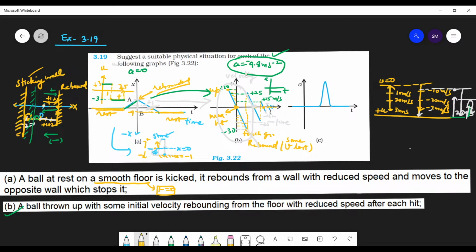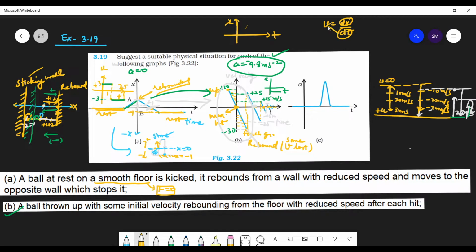But if you want to draw the x-t graph of this graph, the slope of the x-t graph will be this graph, and here you can see the slope is changing, right? What is the formula for velocity? Instantaneous velocity at any point is given by dx by dt, a very small change in position over a very small change in time.